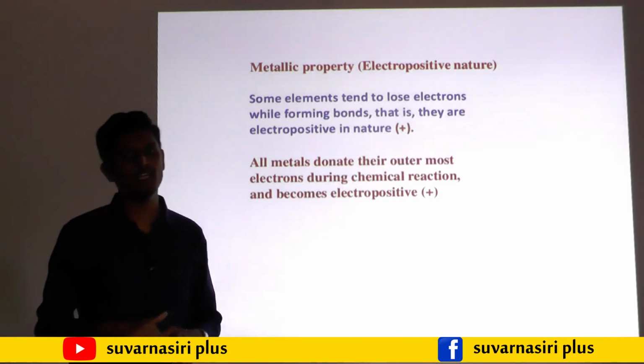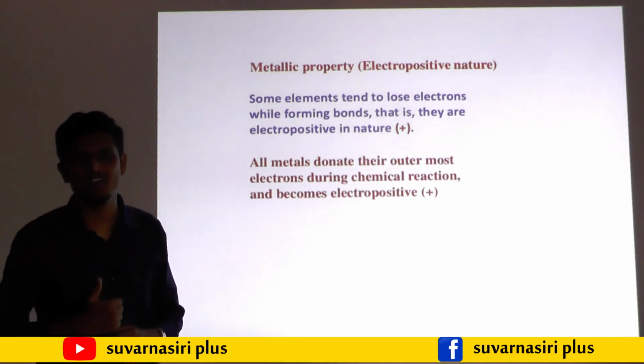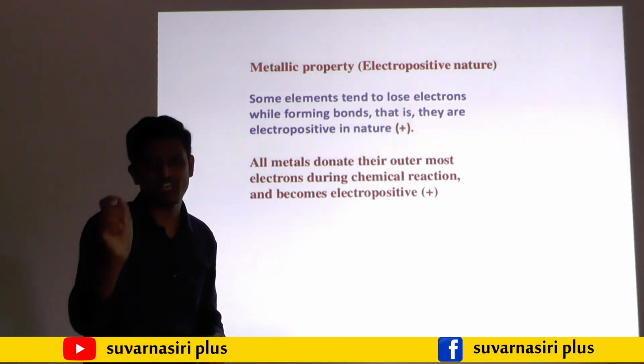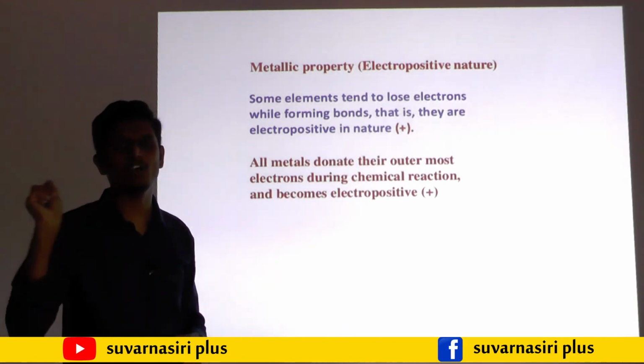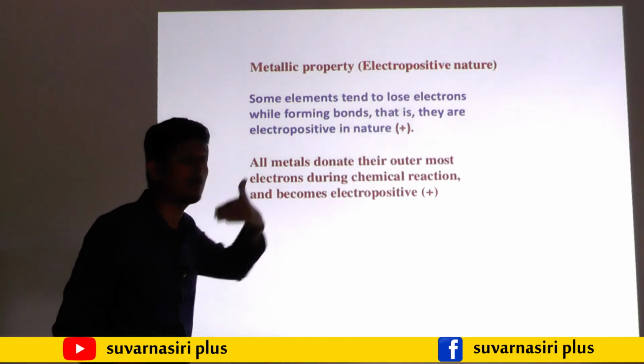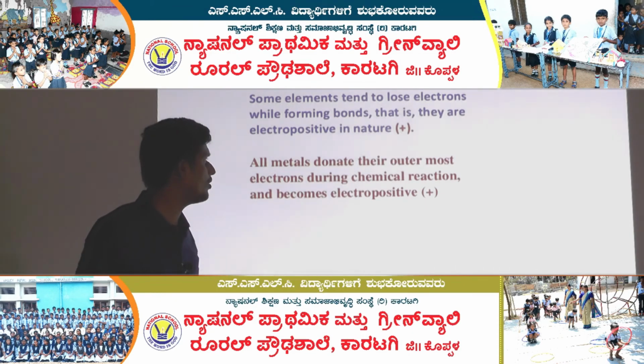You studied in your 9th standard why they will donate the electron. They donate the electron to become stable, to get the octet structure or the completely filled electronic configuration. They donate the what? Electron. So next, electronegativity. After electropositivity, the next thing will be electronegativity.